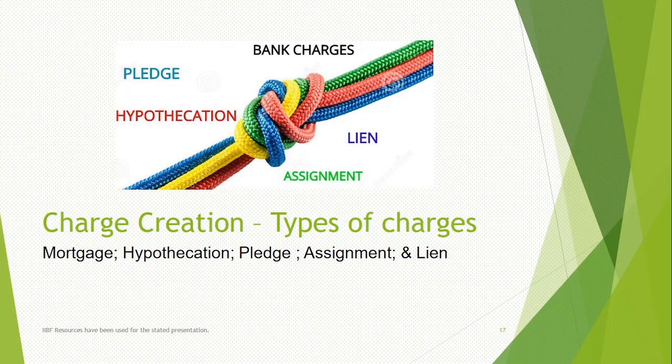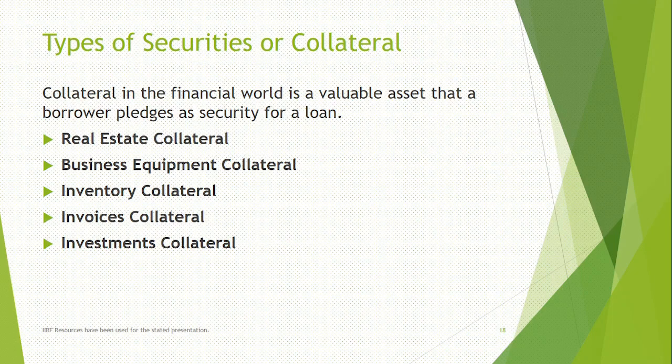Here we have mortgage, hypothecation, pledge, assignment and lien. Majorly, these five types of charge are in discussion. Let's start with something called collateral first. Collateral, in the financial world, is nothing but a valuable asset that a borrower can pledge as security for a loan. In this video we are trying to see certain charges which can be created on collaterals. So what are the various securities which can be offered?